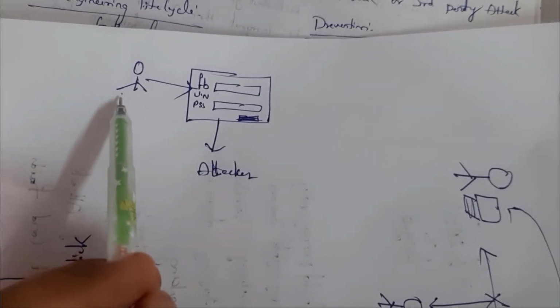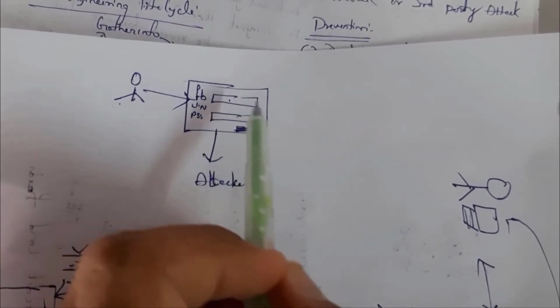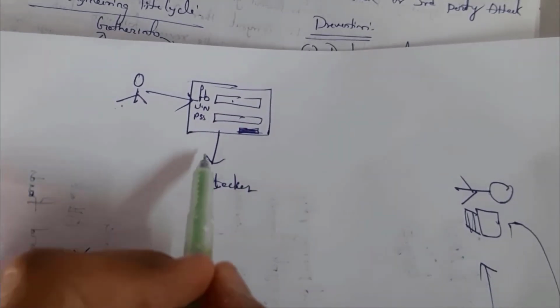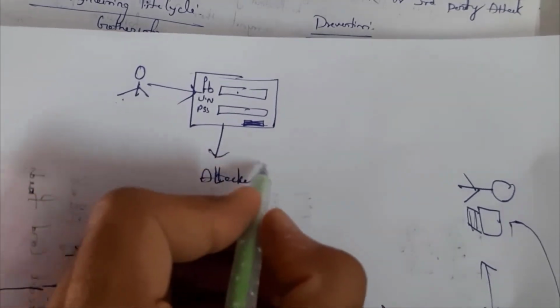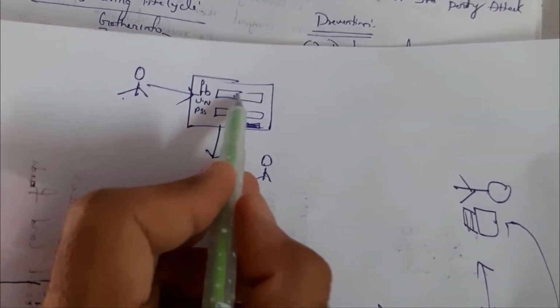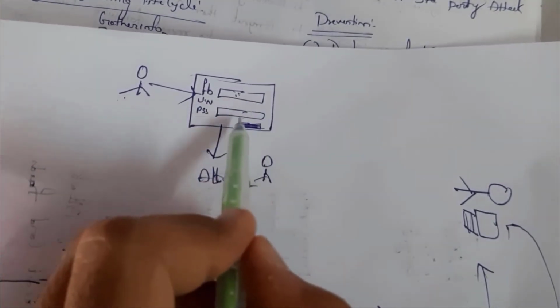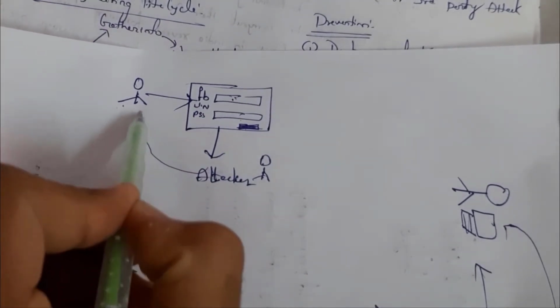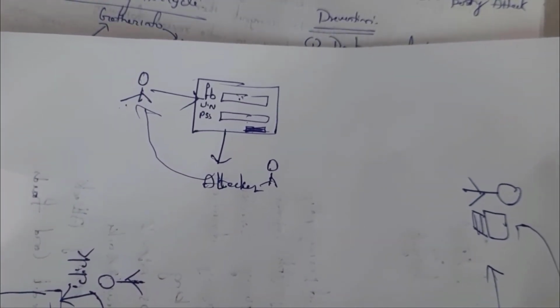See here, the hacker created a fake web page that contains username and password and sent it to the target person. If this person enters username and password and clicks on login, then this username and password get transferred to the hacker. This is an example of phishing attack.